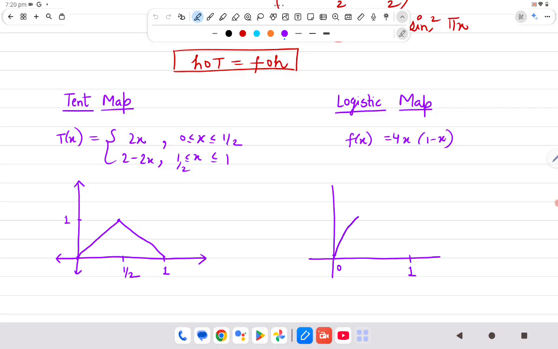It will be an inverted parabola, having its vertex at half. It will take value 1 at half.